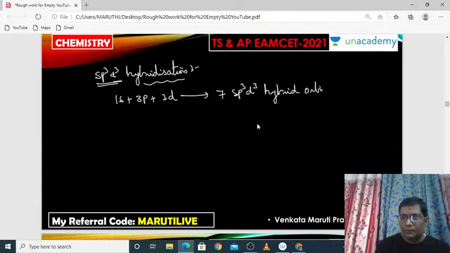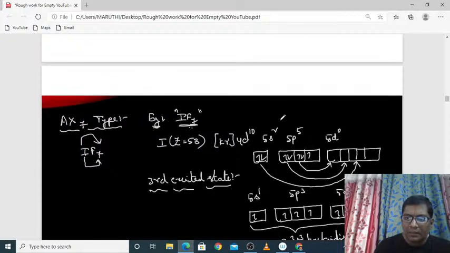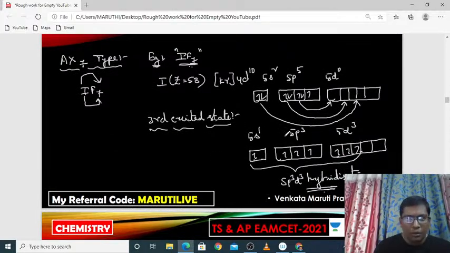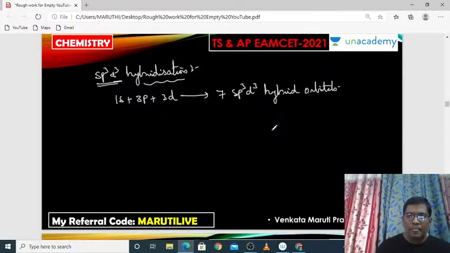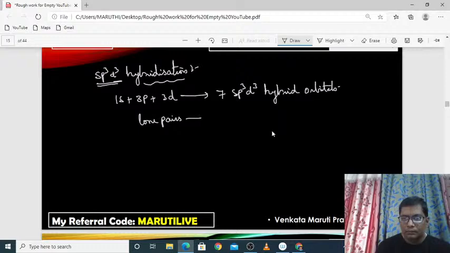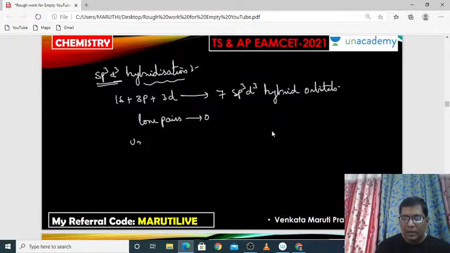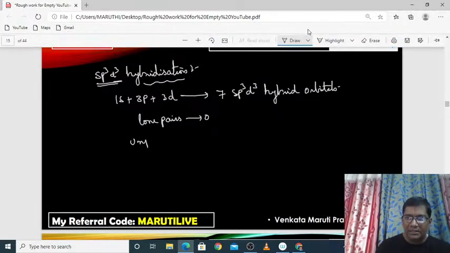How many lone pairs are there here? Is there any lone pair? No, there is no lone pair at all. All are unpaired electrons. So lone pairs are 0, and unpaired means bond pairs.